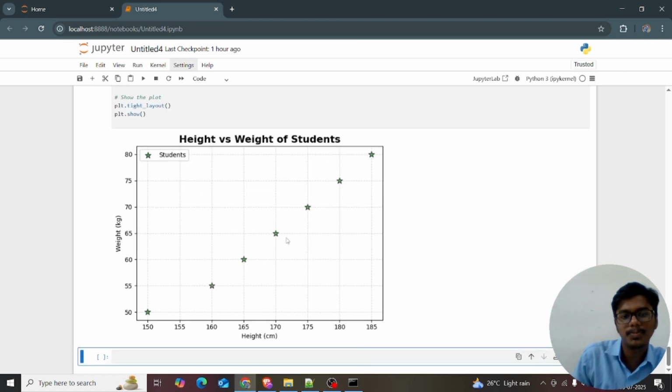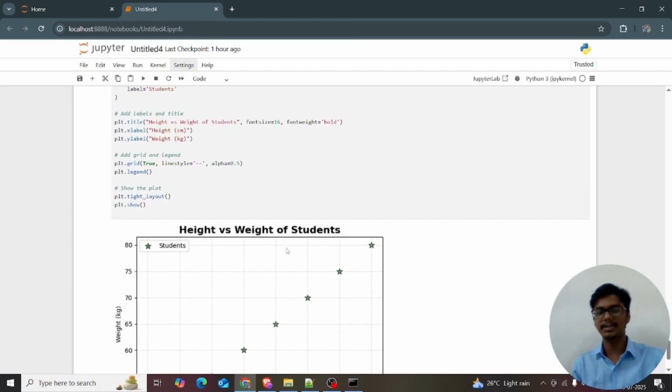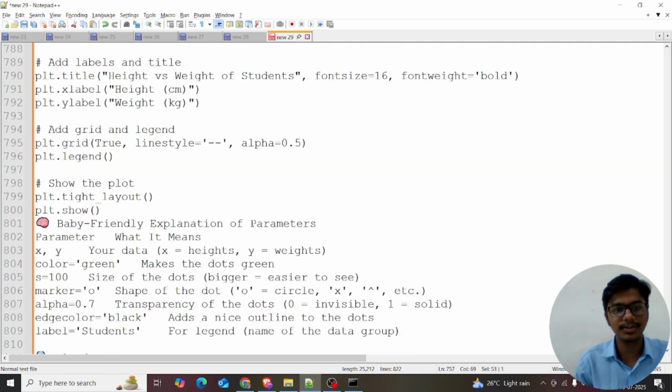You can play with the stars also. You can play with the diamonds, and so on, from the internet. Make sure of this. And now what do we have to do? I want to give the summary.